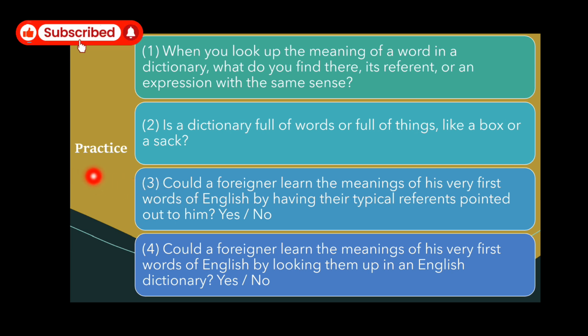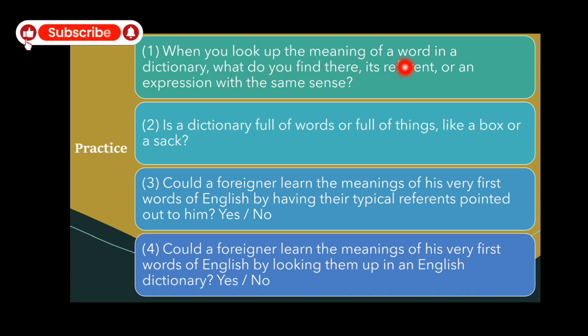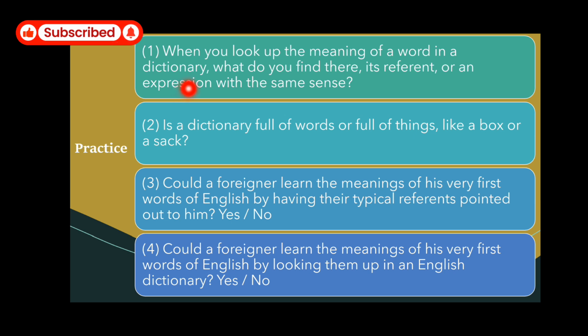Some more practice here we have. When you look up the meaning of a word in a dictionary, what do you find there? Its referent or an expression with the same sense? Of course, when we look at the meaning of a word in a dictionary, we find there an expression with the same sense.